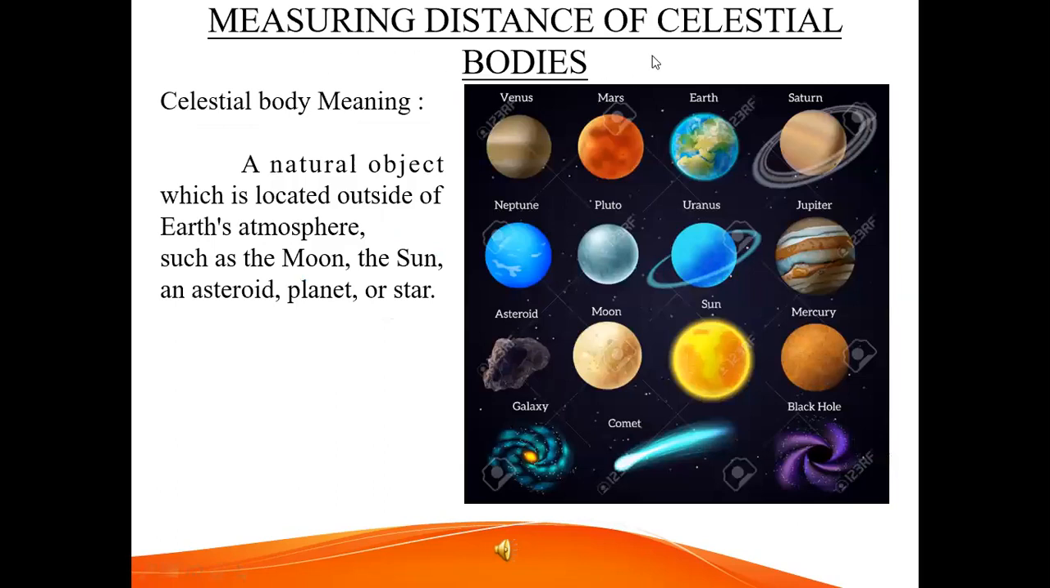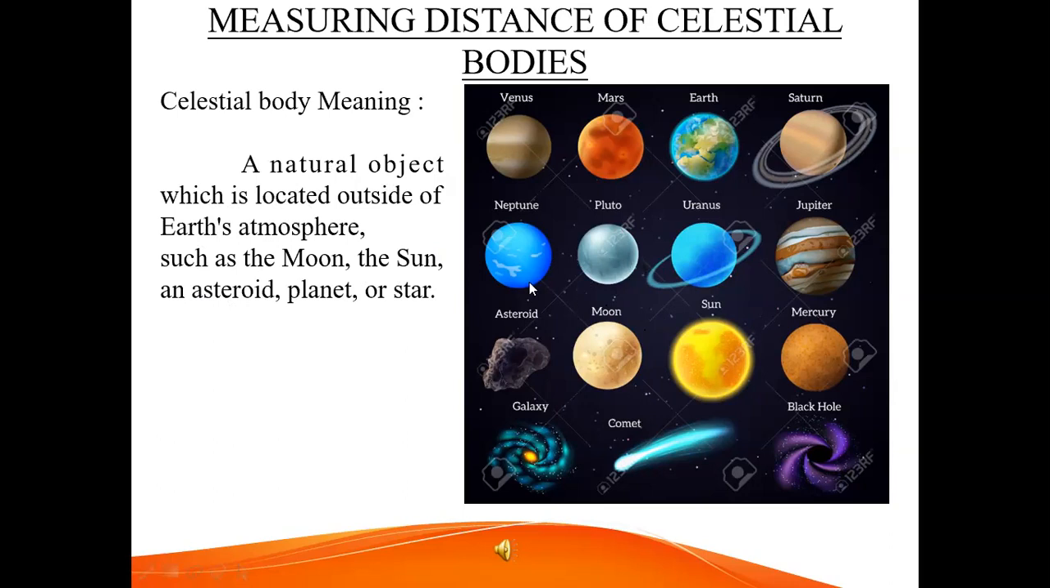Measuring distance of celestial bodies. Celestial body means a natural object which is located outside of Earth's atmosphere, such as the moon, the sun, an asteroid, planet or star. See this picture. These are the celestial bodies.